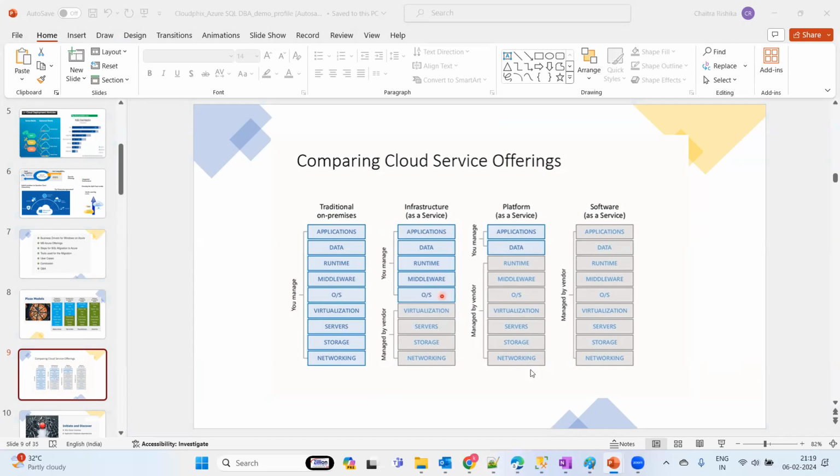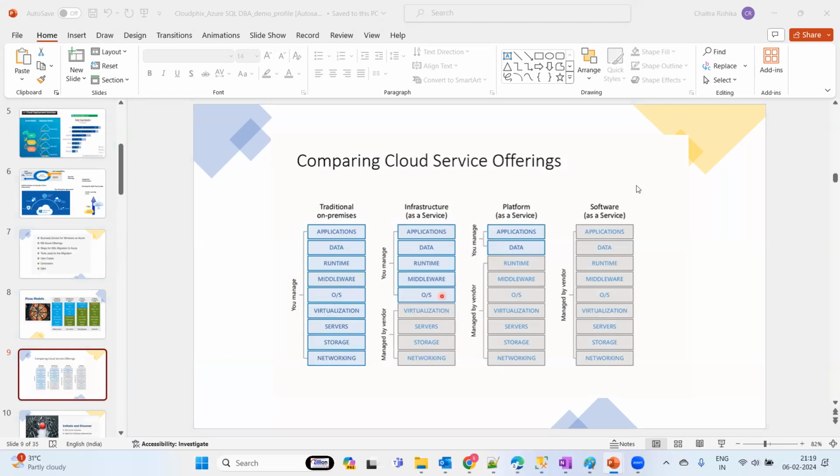These are the key factors that you need to take care of. But when you go for platform as a service, among these 9 layers, 7 layers it is going to provide. So what does this mean? Patching your environment, making your backup, everything is going to be taken care of. So in platform as a service, you are going to take care of only your data. That is the only thing you take care of, and for the rest you don't have to do anything.